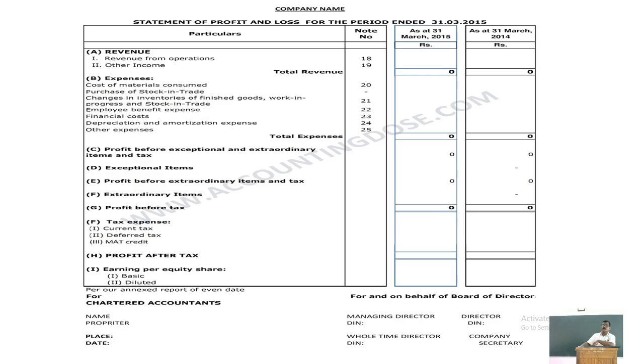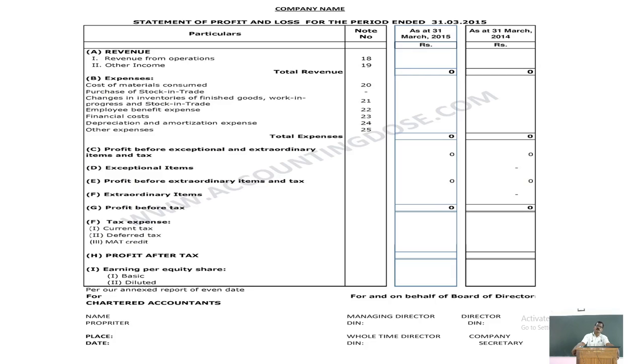So here the statement of profit or loss is also categorized. It consists of various revenues and expenses. Earlier, in the trading account and profit and loss account, we used to show all the incomes on the credit side and all the expenses on the debit side.